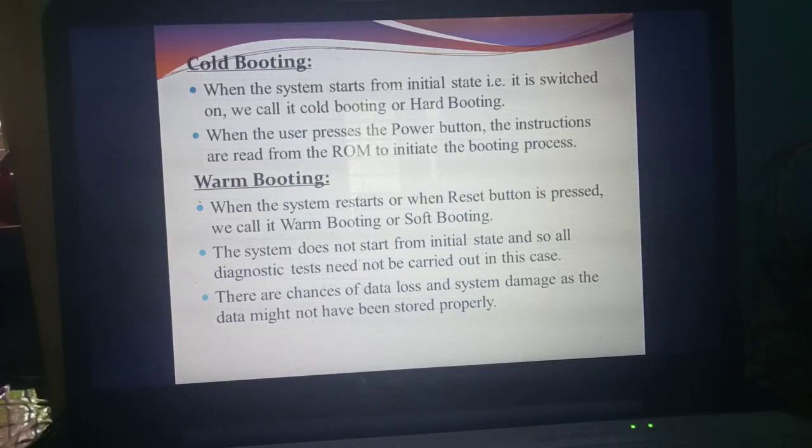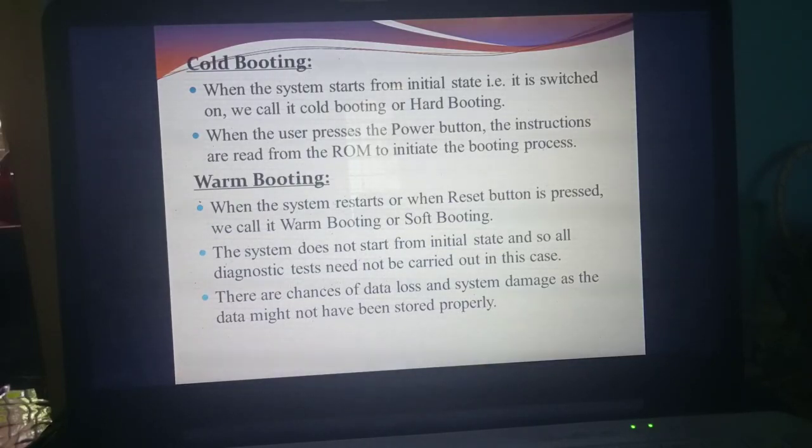What's the disadvantage? For example, you are typing something, and suddenly the power goes. There is no UPS, so the system will shut down immediately. After 5 minutes the power comes, and you switch on the computer, but you have not yet saved the file you typed. So there is a chance of data loss. What's the meaning of data loss? The things you were going to save in the computer are not present in the system. That is what we mean by data loss.